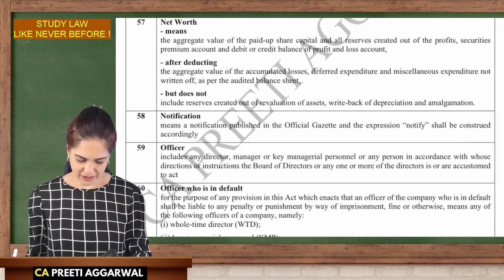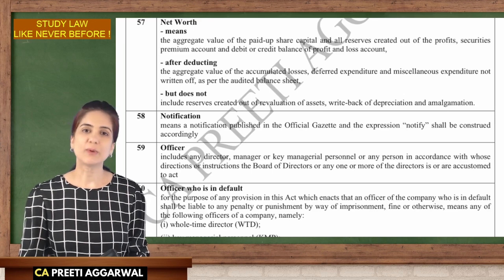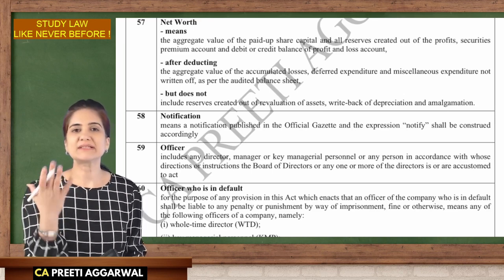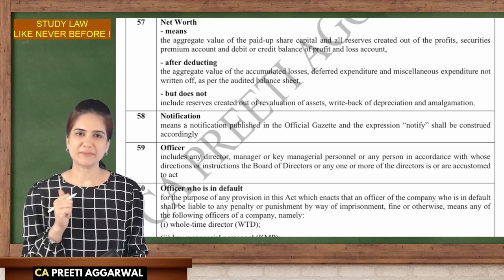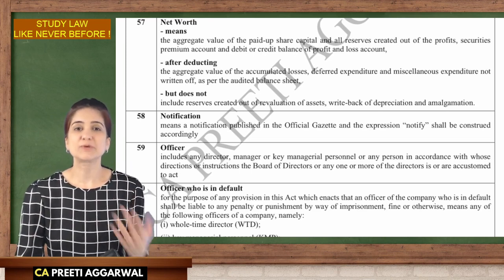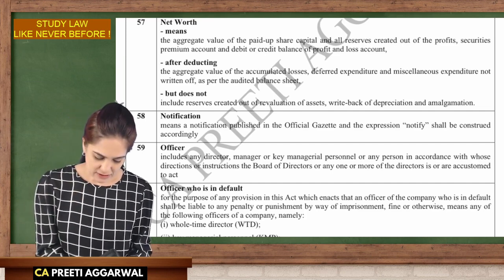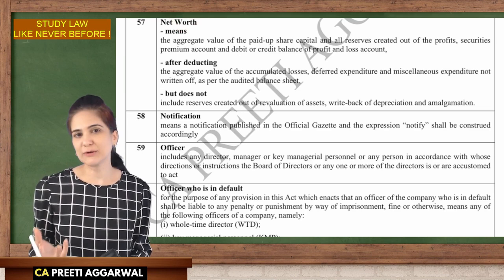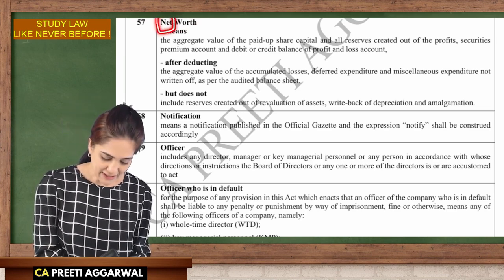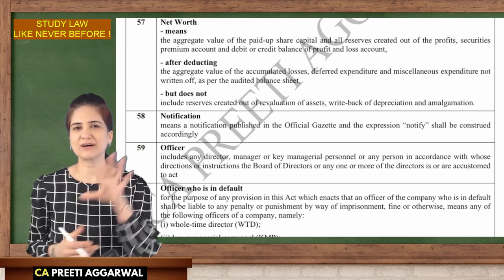Clause 57, meaning of the word net worth. See, worth means the value of the company. What is the health, what is the financial position of a company? The word worth means the value of the company. And the word net indicates that we are going to reduce some figure from the asset.